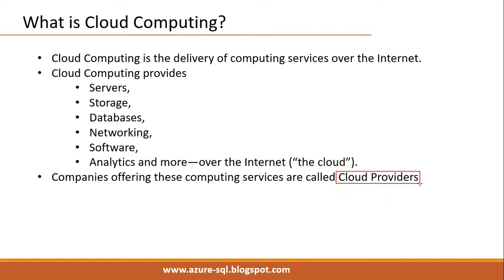From Amazon we have AWS, Amazon Web Services. In the same way, from Microsoft we have Microsoft Azure. Google has their own cloud platform, GCP, Google Cloud Platform. Like Alibaba, so many cloud computing platforms are available today.